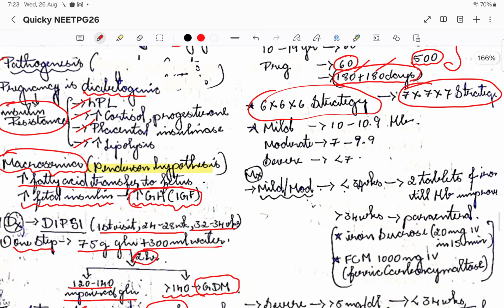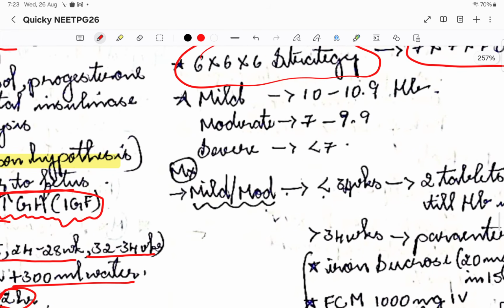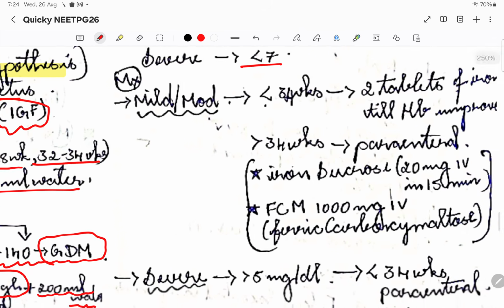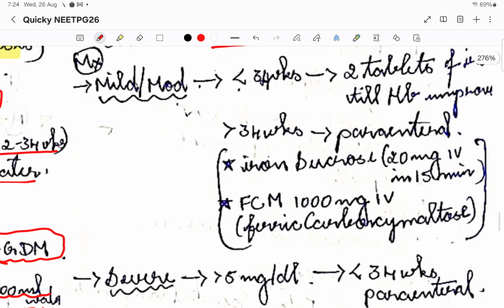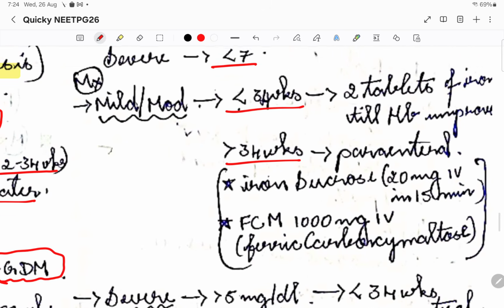Okay, so we are gonna categorize them as mild, moderate, and severe anemia. Mild anemia means 10 to 10.9, then moderate will be 7 to 9.9, and severe will be less than 7. Okay, so mild to moderate, how we are going to manage is, we'll be dividing whether the patient is less than 34 weeks or more than 34 weeks. If it is less than 34 weeks pregnancy, we are going to go for 2 tablets, basically 60 mg only, but 2 tablets per day.